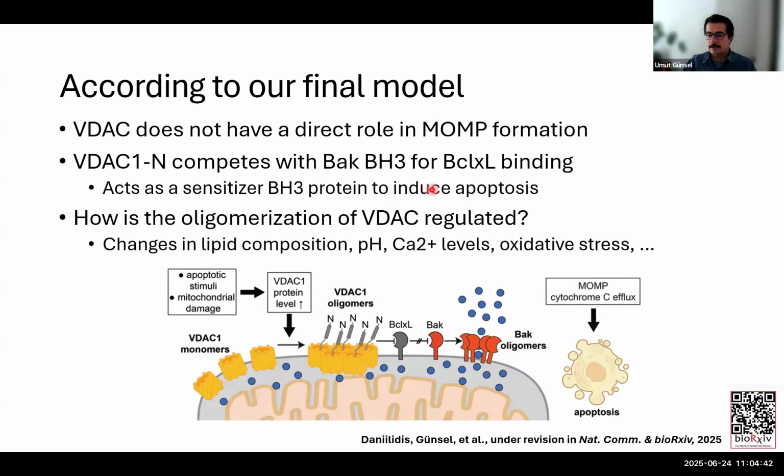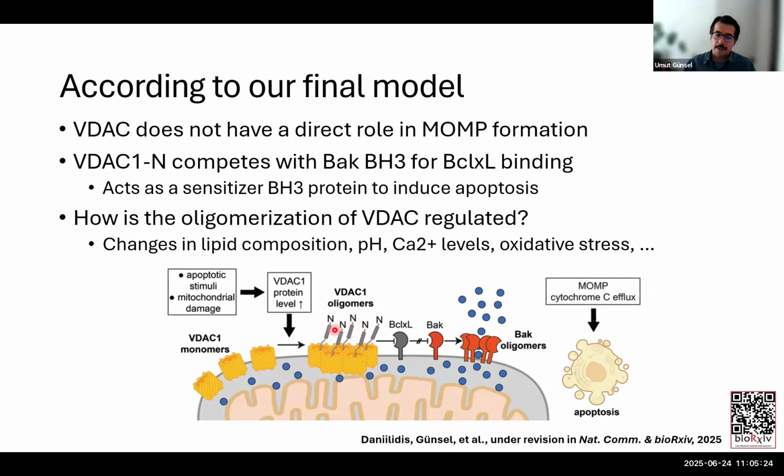Unlike what is said in the literature, from our model VDAC does not have a direct role in the permeabilization of the outer mitochondrial membrane. It rather acts as a sensitizer, a BH3 protein, to induce apoptosis. Under normal conditions, the protein is in a monomeric state where the helix is inside. However, upon apoptotic stimuli, mitochondrial damage, and upregulation, VDAC gets oligomerized, which we don't know how this is really regulated, but this requires further investigation.